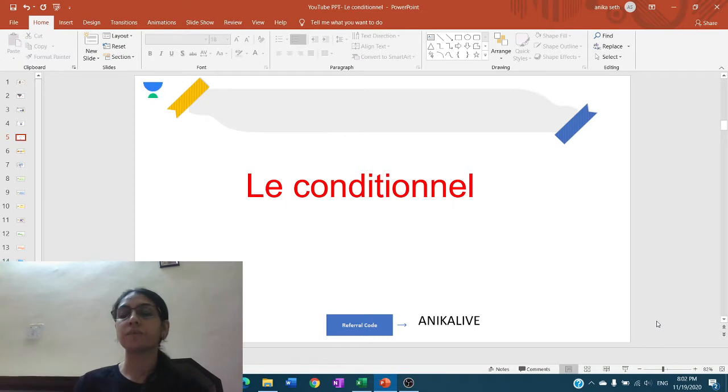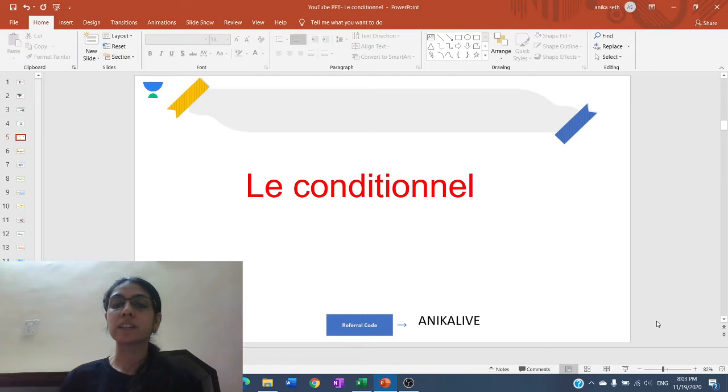So right now let's get started with the topic we are doing over here, that is le conditionnel. So what is, first of all, the conditional tense? Why is it used? In what situations is it used? How do we form the verbs? How do we conjugate the verbs in the conditional tense? That is what we will see over here.